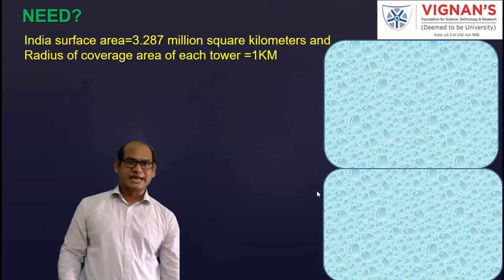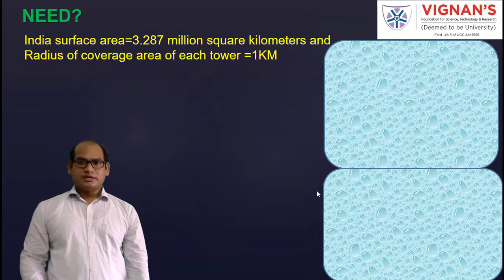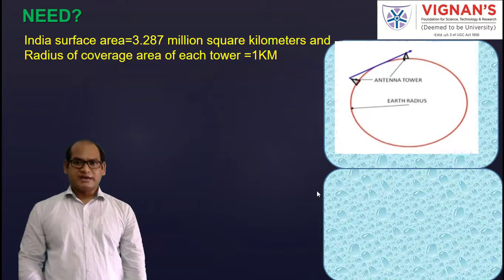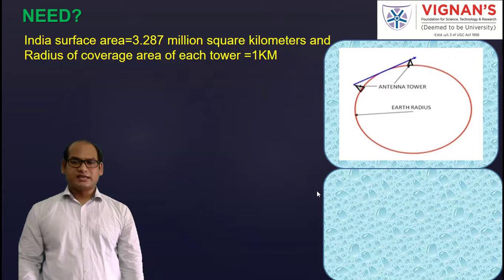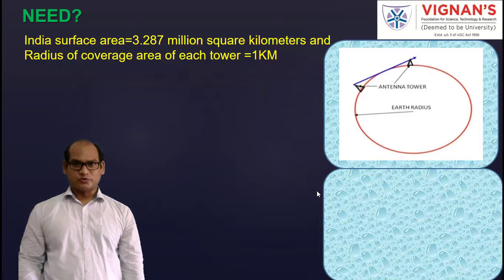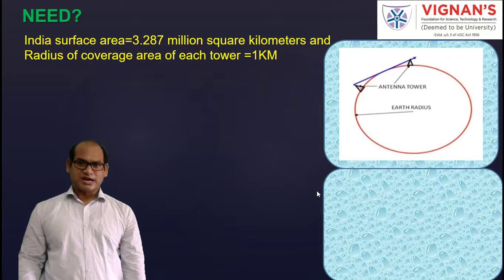And what is the need of the satellite communication? If you see this diagram, here you can observe Earth is represented with a circle, because we are taking a 2D plane, so it is represented almost with a circle, and Earth radius is indicated like this. Here two microwave towers we have taken. Because Earth curvature is not flat, the microwave communication has to be established with the towers, but here more number of towers are required because its curvature is not flat.